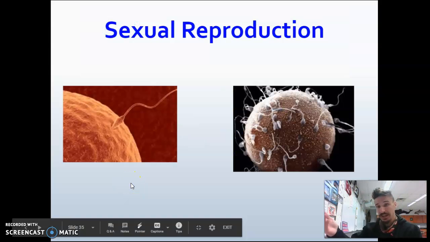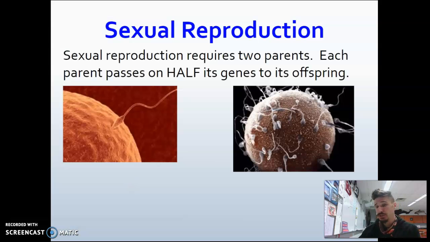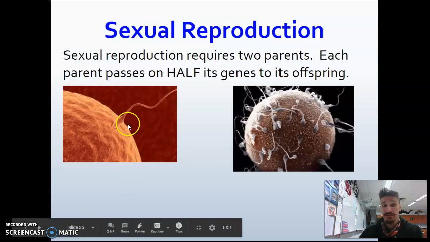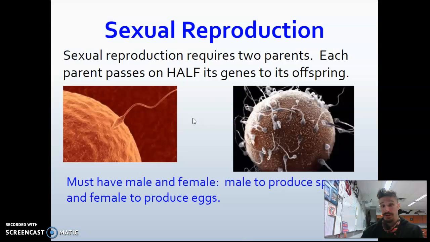Now let's talk about sexual reproduction. Sexual reproduction requires two parents, we know that. Each parent is going to pass on half of its genes to the offspring, right? We see some illustrations of sperm fertilizing egg cells here. Now, you must have a male and female. Males produce sperm and females produce the eggs.